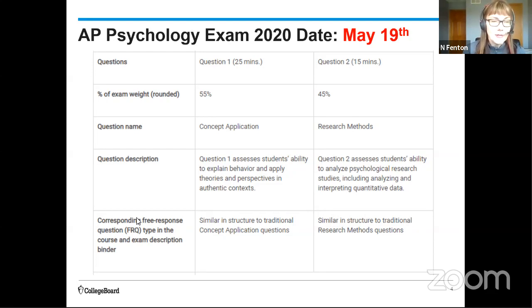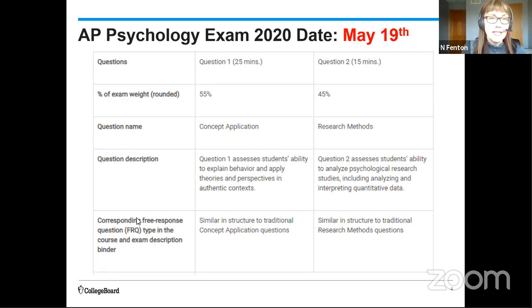And when that 25-minute time period is up, you'll have 5 minutes to upload. And after the exam is uploaded, question 2 will begin, and you'll have 15 minutes. And that's a research methods question. These are both similar in structure to the traditional ones. So these are the ones you've been practicing, they're the ones that you've been having on your unit tests. You've been doing these all year.